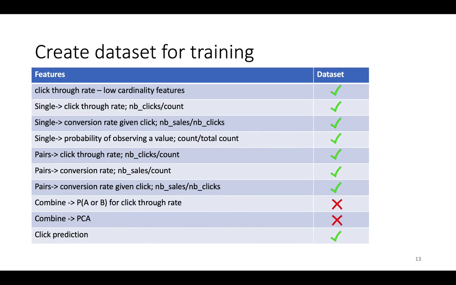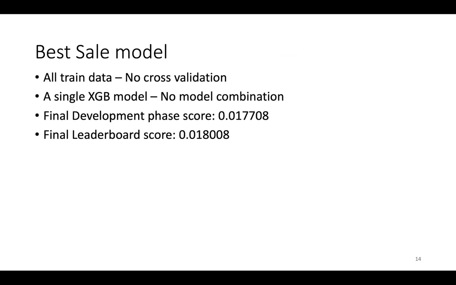Using this click prediction is a bit tricky. It might give us some leak and a good score in the training data, but not in the test data. But our evaluation showed that we can use it as one feature, based on the score that we got from the leaderboard. Finally, we used this dataset and trained the model with only one model, XGBoost, and we got this score in the development phase and this score in the final phase. Yeah, that's all. Thank you.